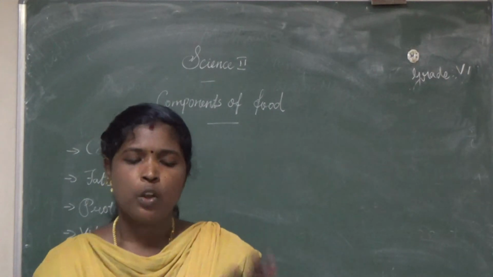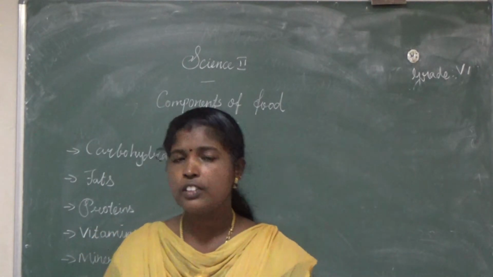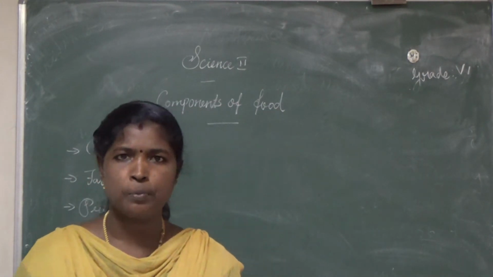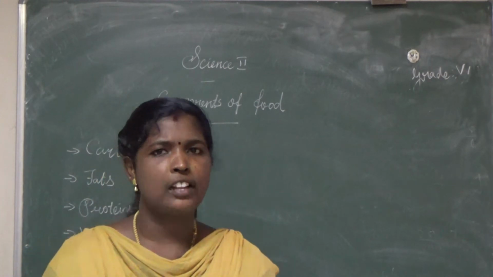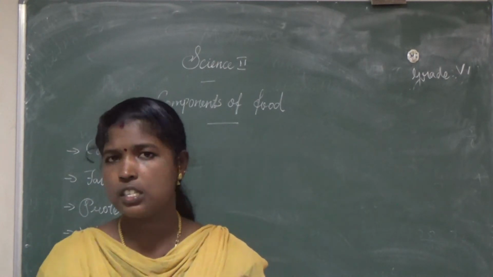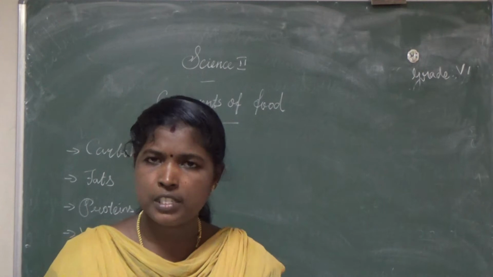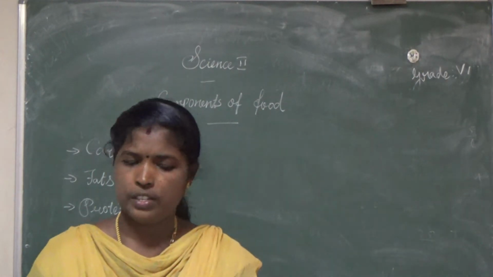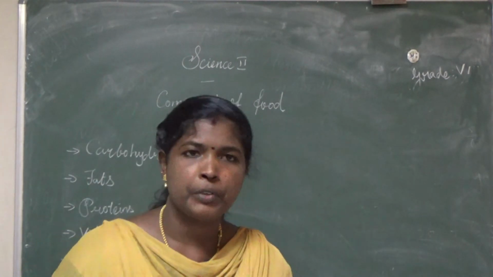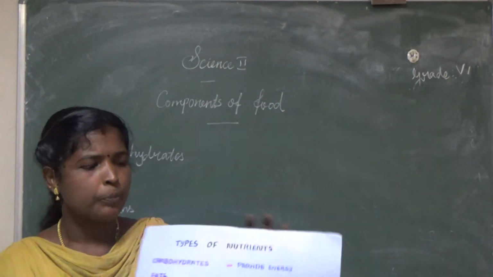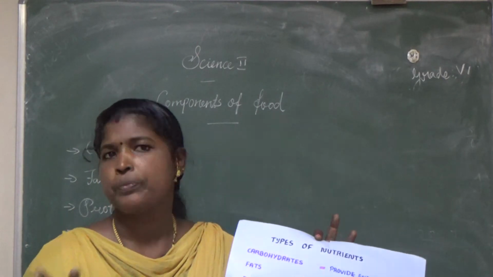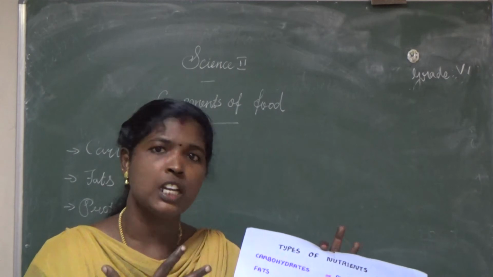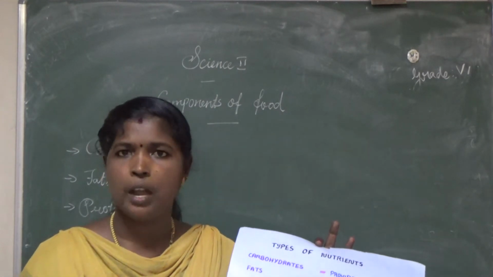Listen. What are nutrients? Nutrients are substances that are needed by our body for proper growth and healthy body functions. There are 6 main types of nutrients. Commonly, nutrients are of 2 types: macronutrients and micronutrients. We need macronutrients in large amounts compared to micronutrients.